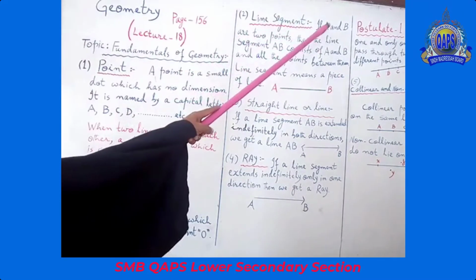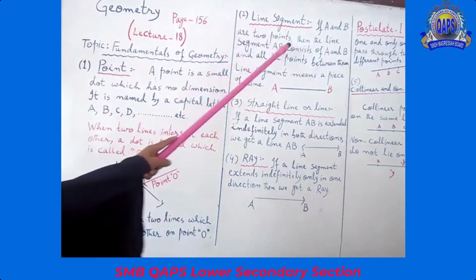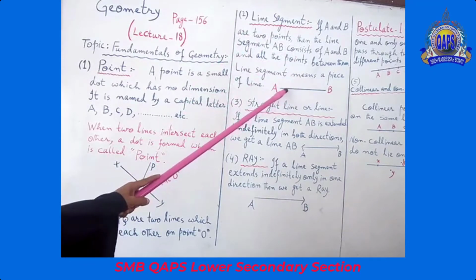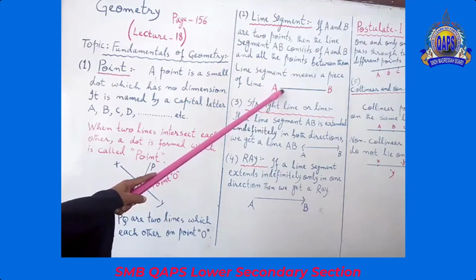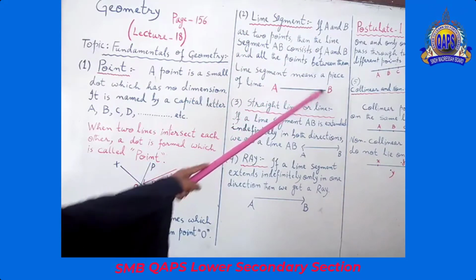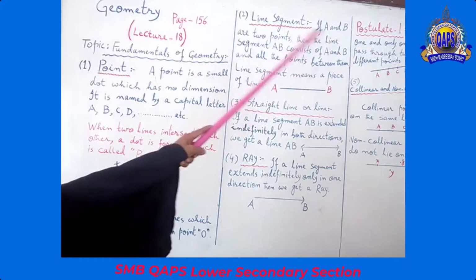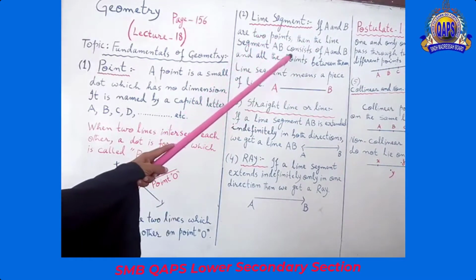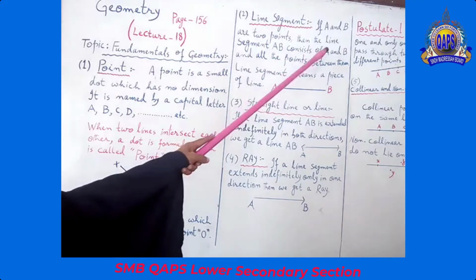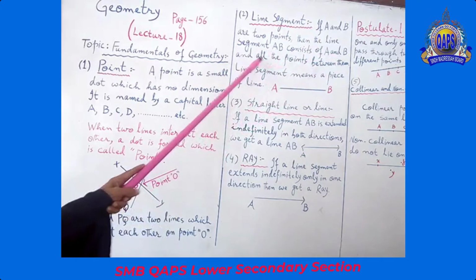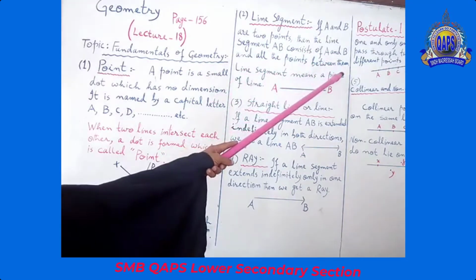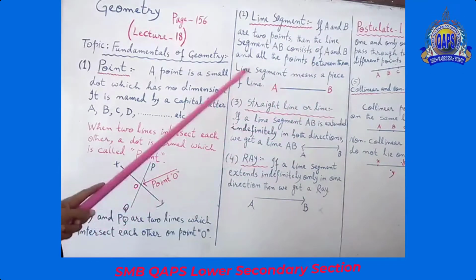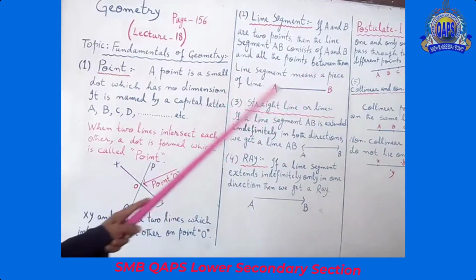If A and B are 2 points, see, this is A, this is B, 2 points. Then the line segment AB consists of A and B and all the points between them. Line segment means a piece of line.